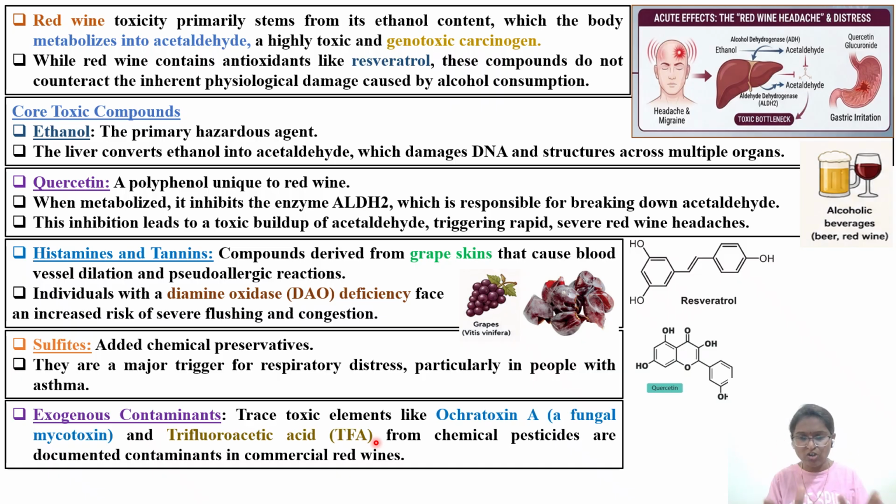So I will request you to pause your video and go back and check. I have uploaded one video with respect to ochratoxin A, the fungal toxin. Very, very important. Previously, they have asked in DABT a question about ochratoxin A, that is Balkan nephropathy. One question was asked in the year 2009 in DABT.